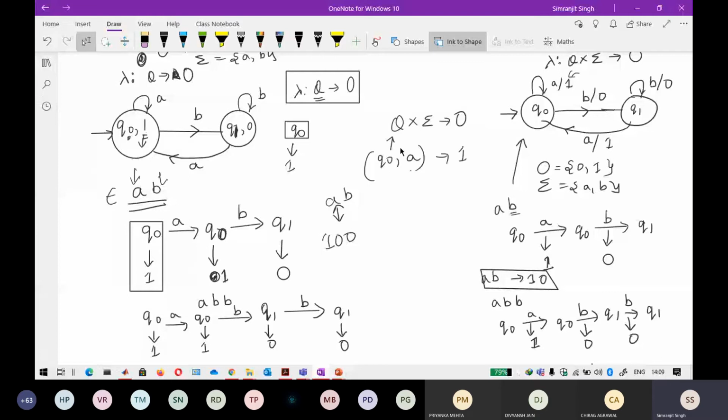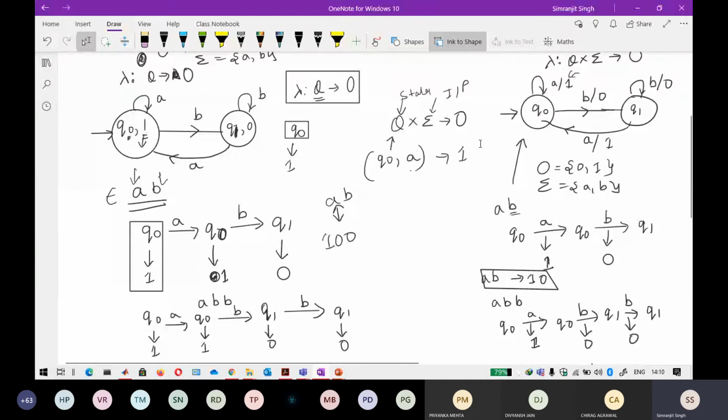So there it is dependent upon the set of states as well as the input alphabet. That is what is said in this function here: it is dependent upon two things, your state as well as your input. So keep that in mind.